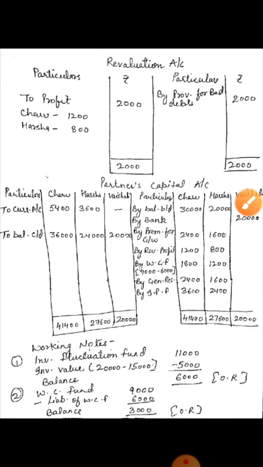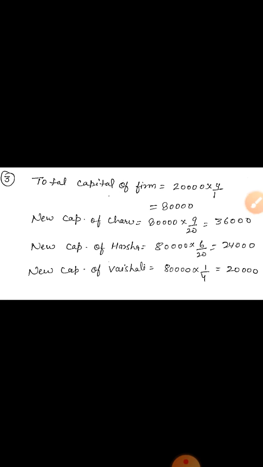So let's see the calculation. Total capital of the firm is 20,000 into 4/1 reciprocal of her share, which is 80,000, and this 80,000 is divided between the three partners in the new ratio 9:6:5. So the capital is 36,000, 24,000 and 20,000. This is the new capital of Charu, Harsha and Vaishali.